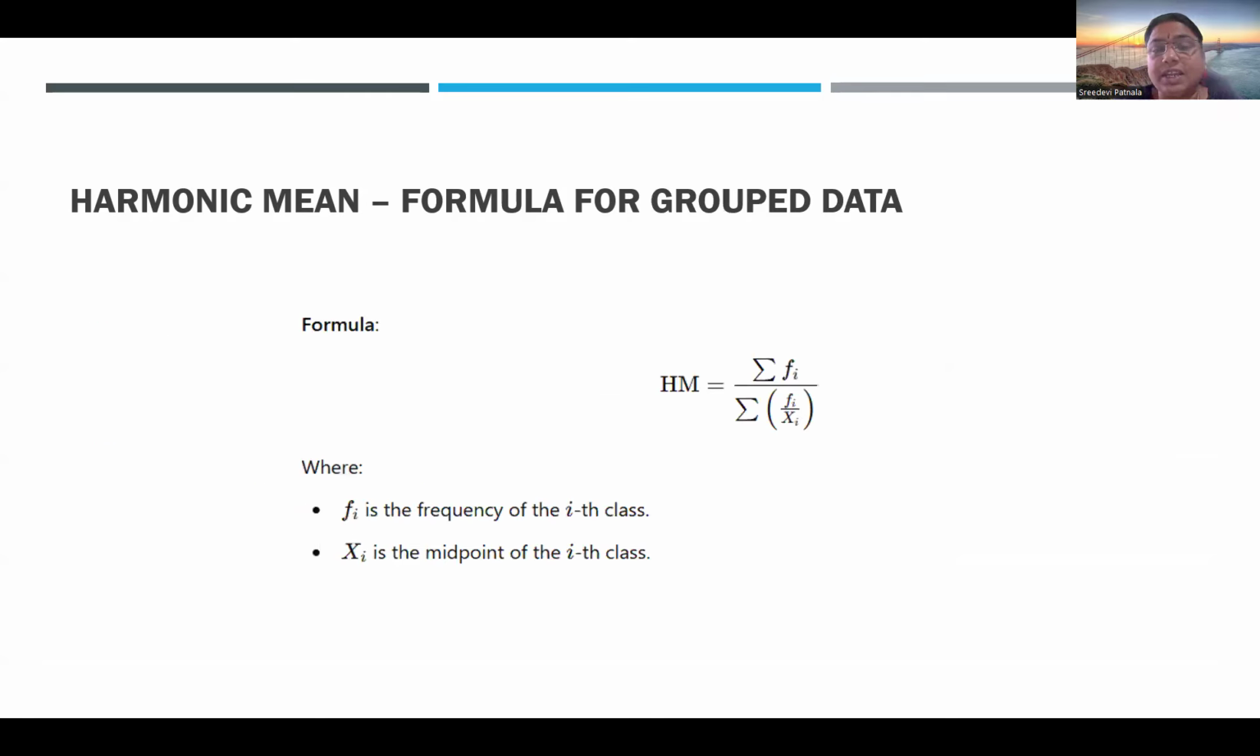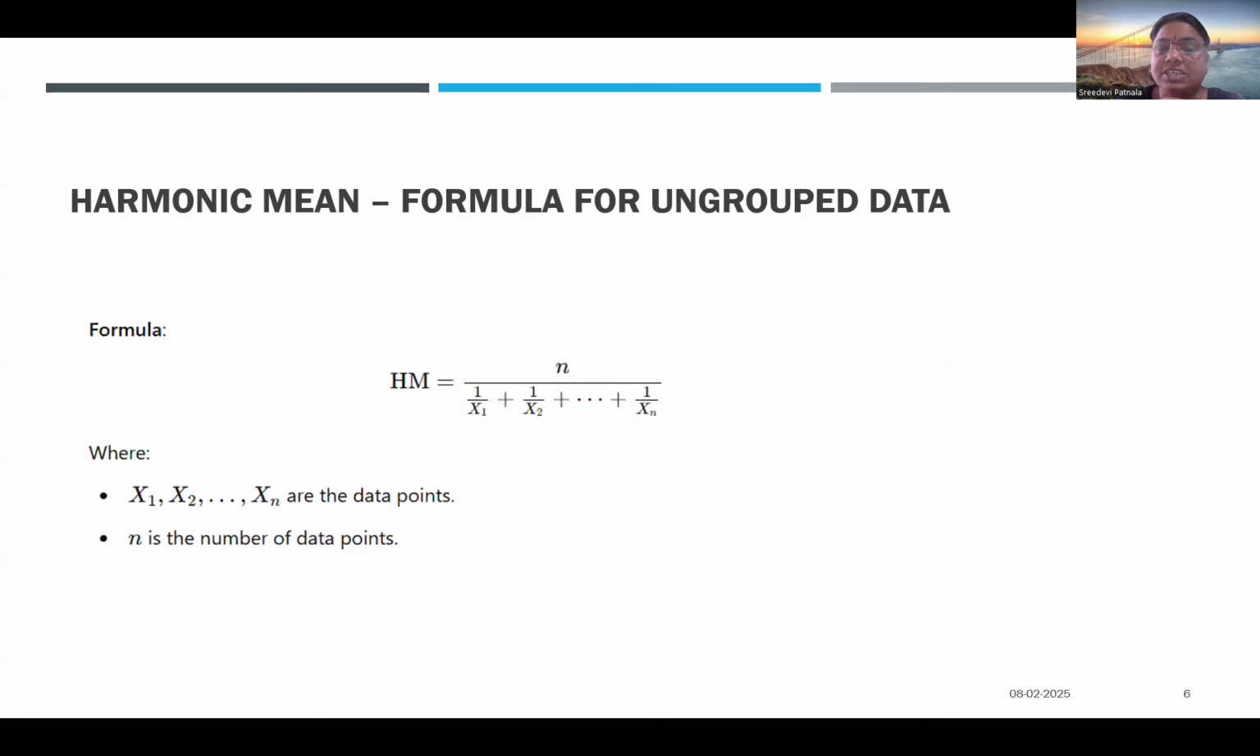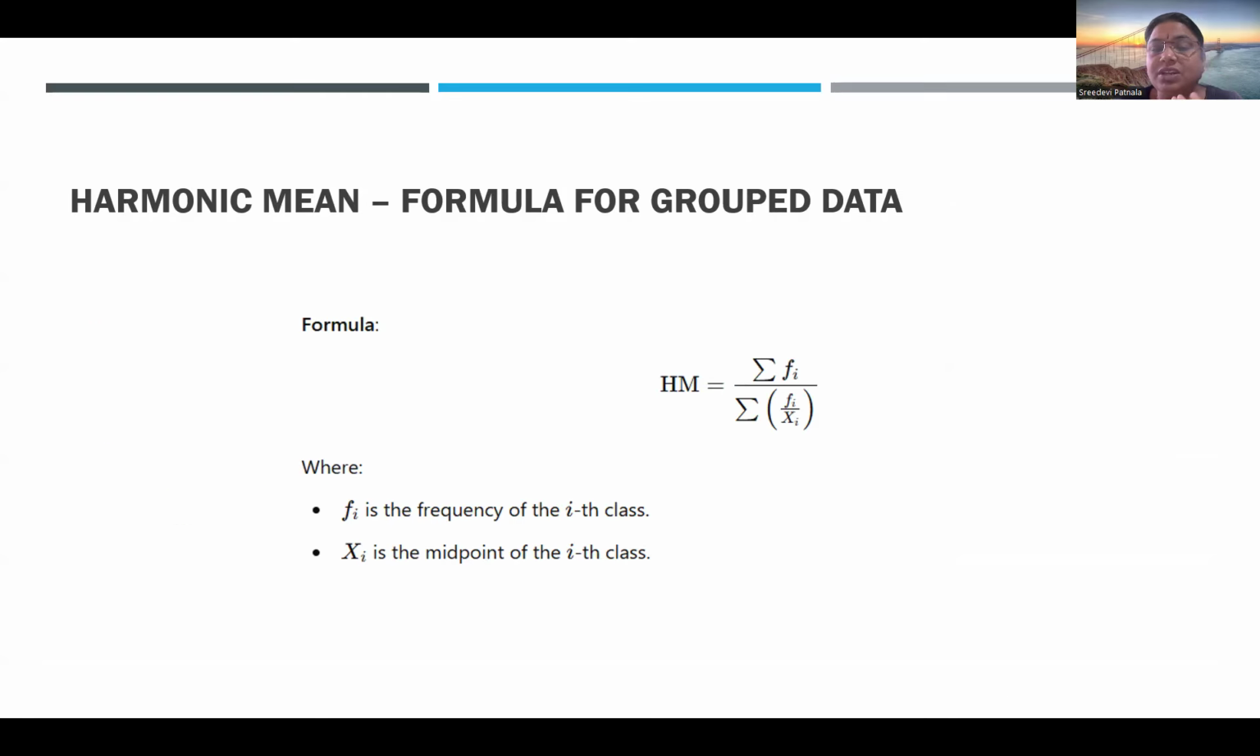Next comes the harmonic mean for grouped data. It's a similar thing. You take the summation of fi divided by the summation of fi by xi, so you do f1 by x1 plus f2 by x2 plus f3 by x3, and so on. Here in the ungrouped formula you don't do the summation of fi, and in the grouped one you do. That's the difference between the grouped and ungrouped formulas. Okay, this is about the harmonic mean.